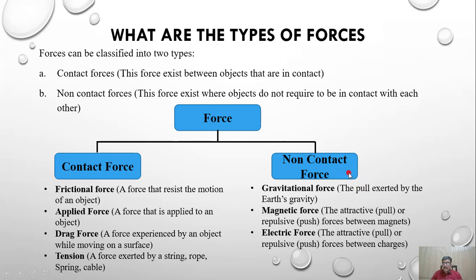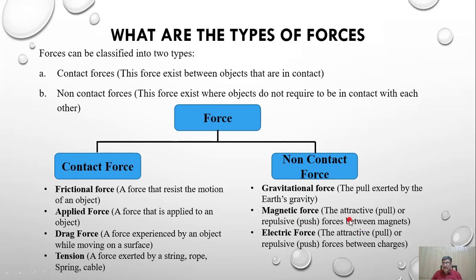Non-contact forces are those forces where objects do not need to be in contact. Gravitational force: the pull exerted by the Earth's gravity. For example, if I drop an object from a certain height, when the object is moving downward, there will be some force. That force is known as gravitational force, because when the object is moving downwards, it is not in contact with any object.